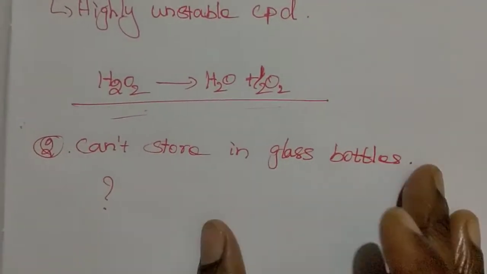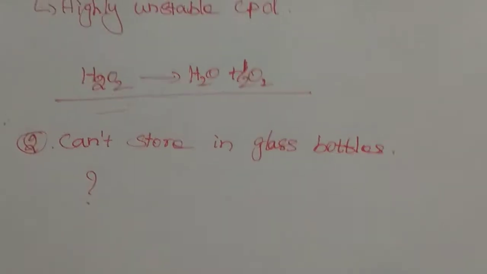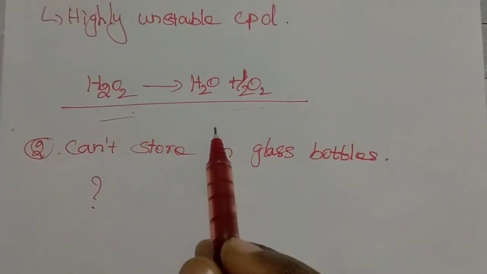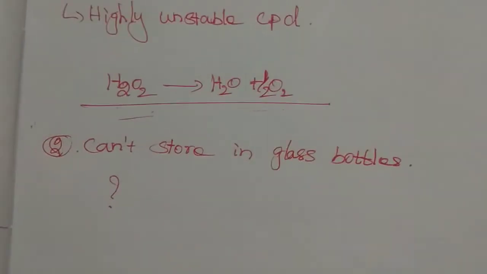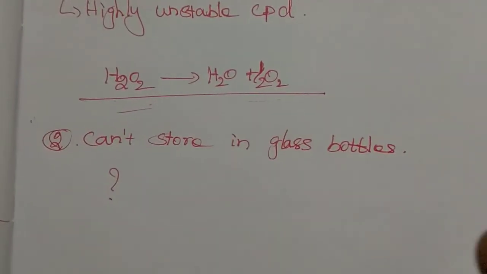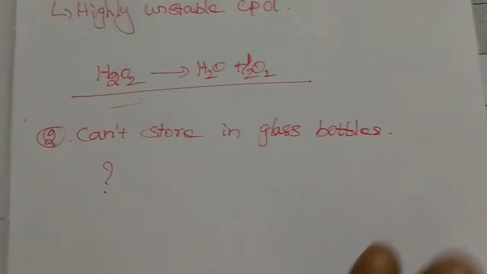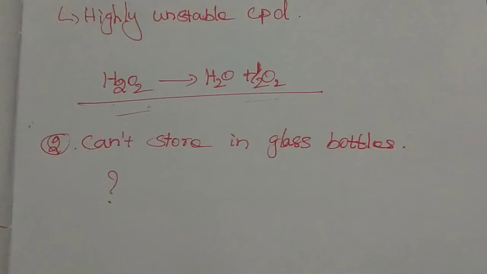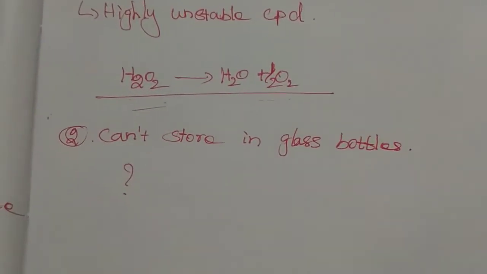Because glass contains some alkali metals, and hydrogen peroxide has the capacity to dissolve these alkali metals from the glass.